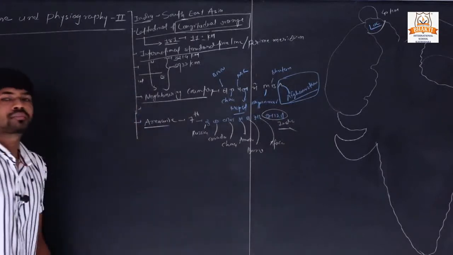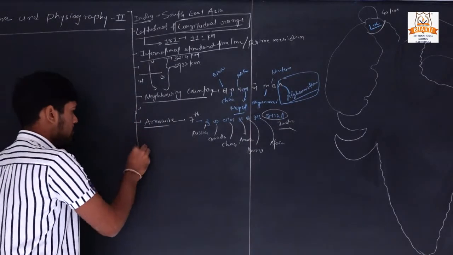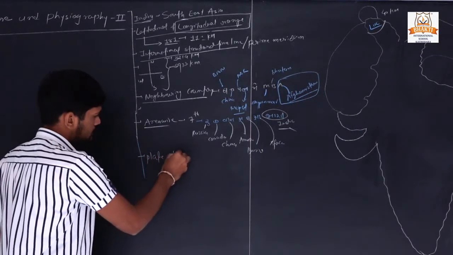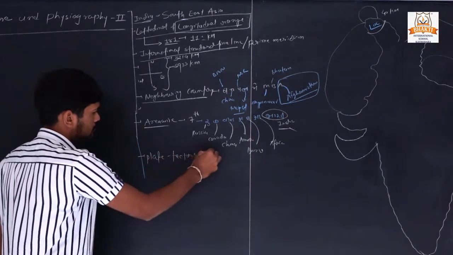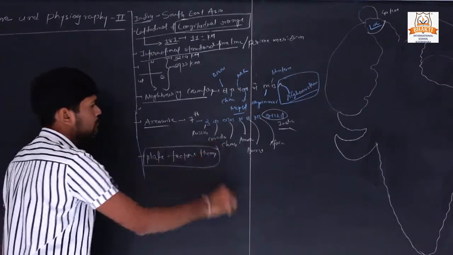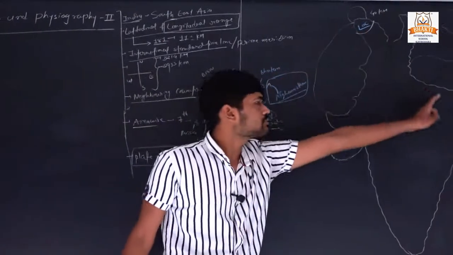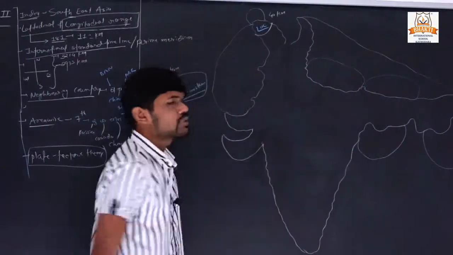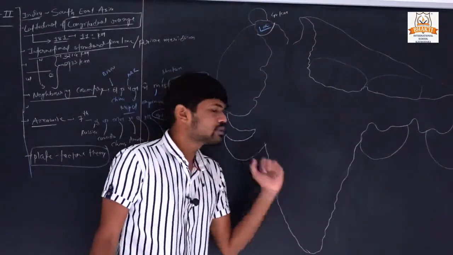Then after, we discussed the plate tectonic theory and how the Himalayas and the Great Northern Plains and Peninsula Plateau have been formed.